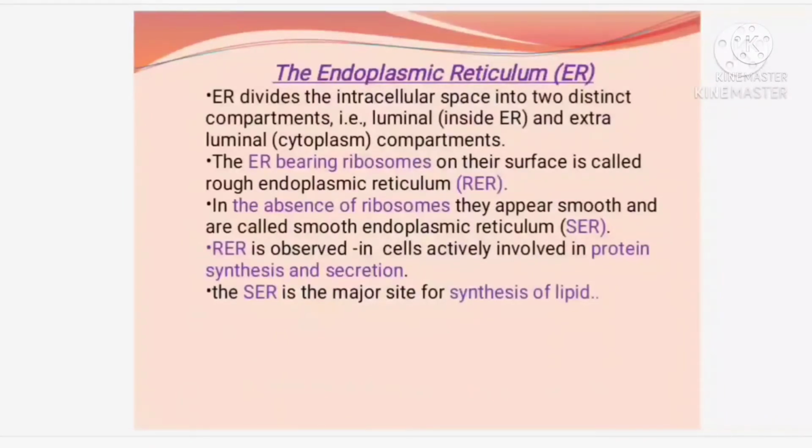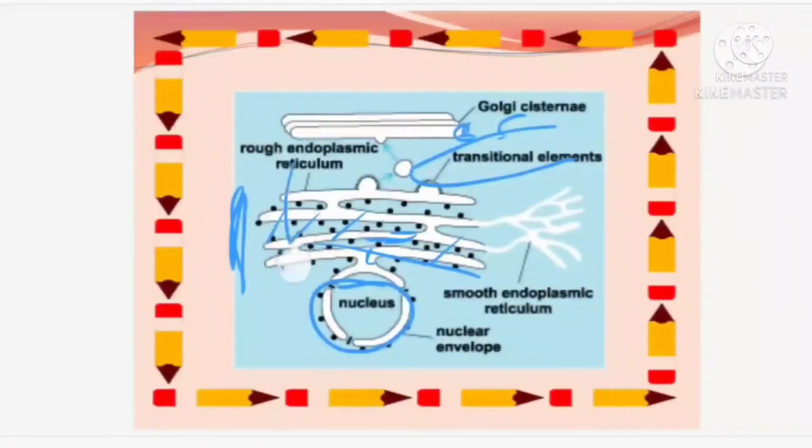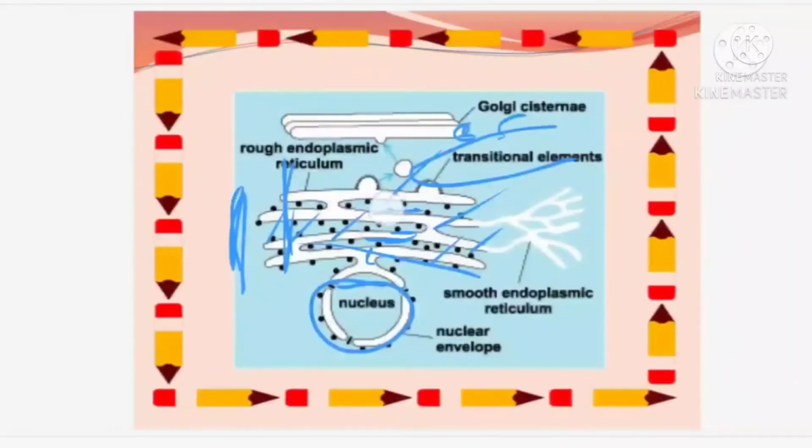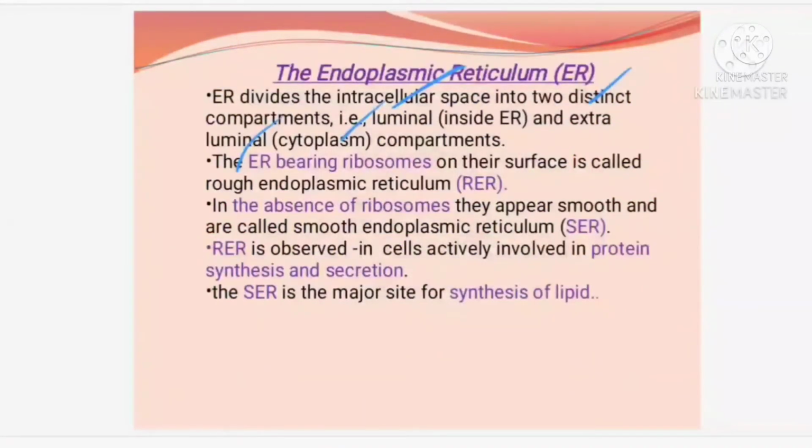So endoplasmic reticulum divides the intracellular space into two distinct compartments. I told you they are dividing it into two distinct compartments. One is the inner white one, and another one is the outer part. So luminal is inside the ER, and extraluminal is in the cytoplasm. The blue is present in the cytoplasm and the white is inner, okay. So the endoplasmic reticulum divides into two distinct compartments: the luminal, inside the endoplasmic reticulum, and the extraluminal, that is in the cytoplasm.